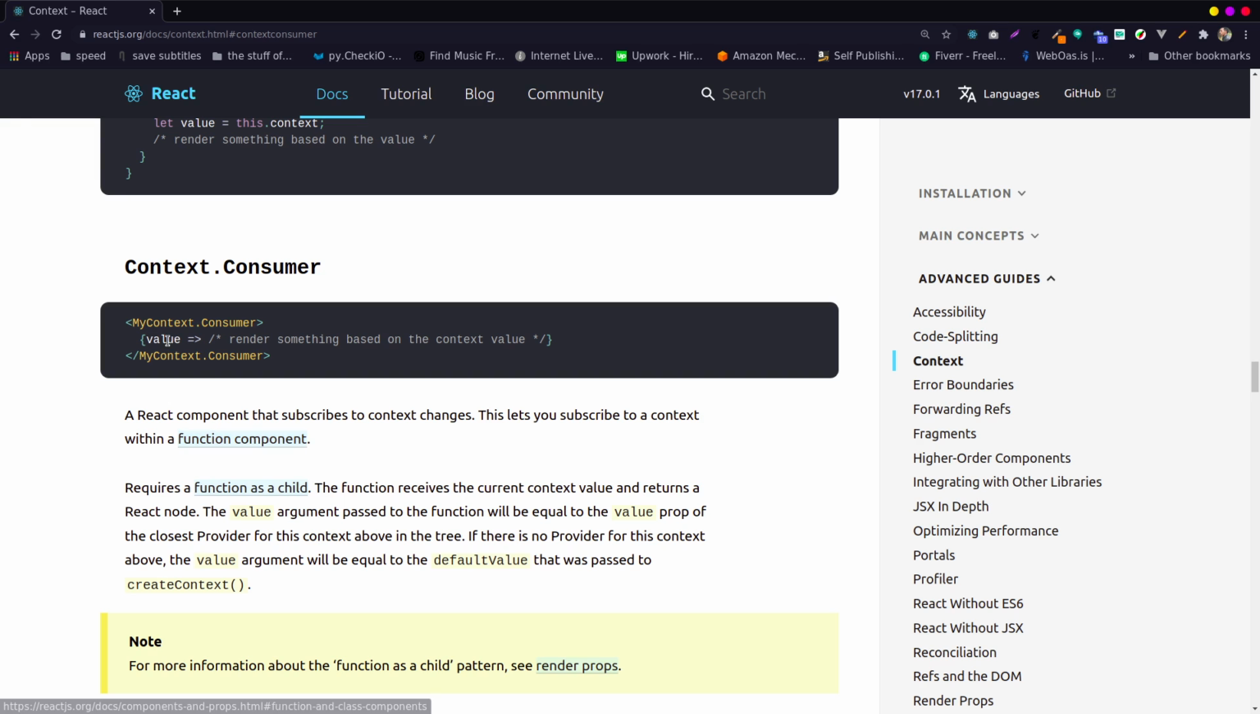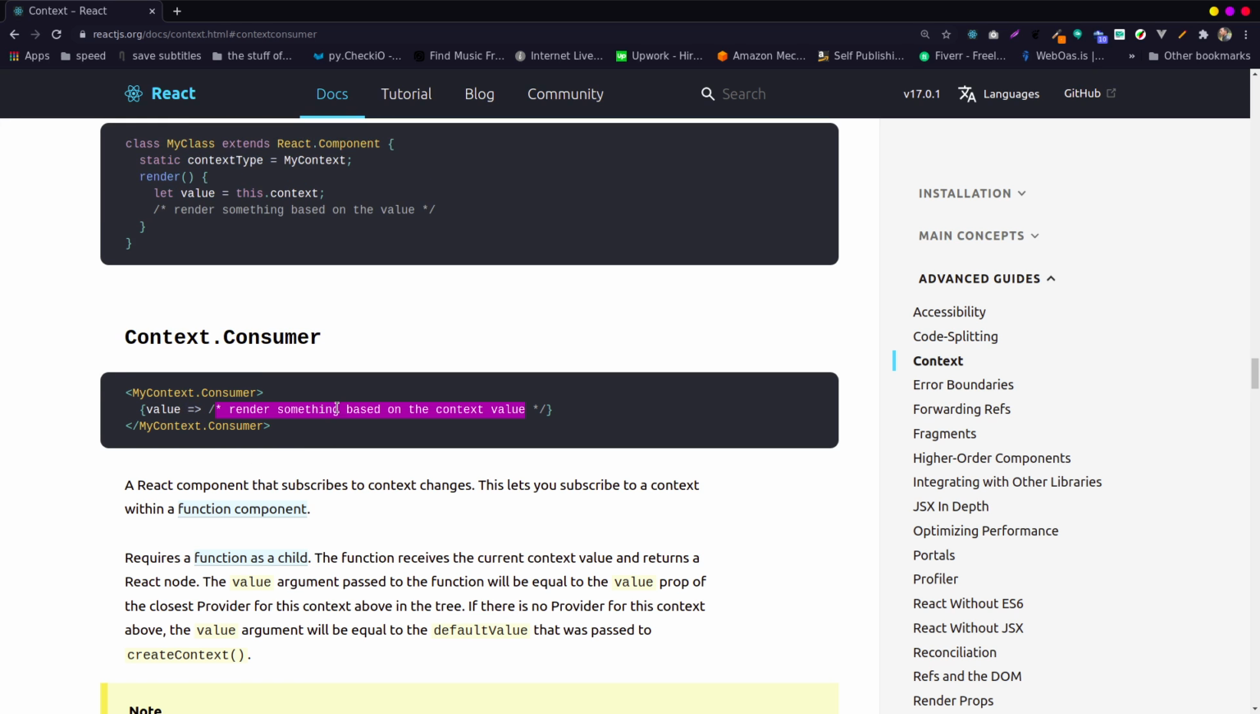You can say MyContext.Consumer. So you can consume it like this. Then you pass in here the value, which is the context. Then you read out the JSX. This is what we call a higher order component, kind of analogy.